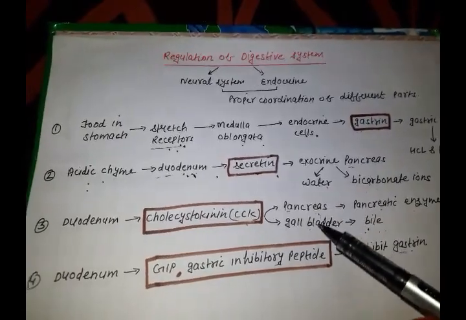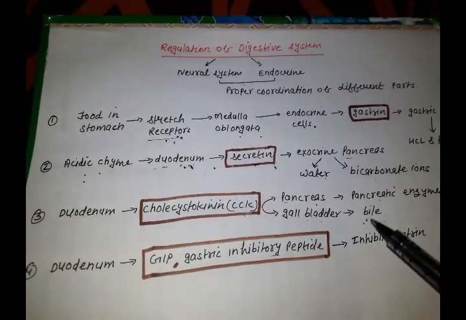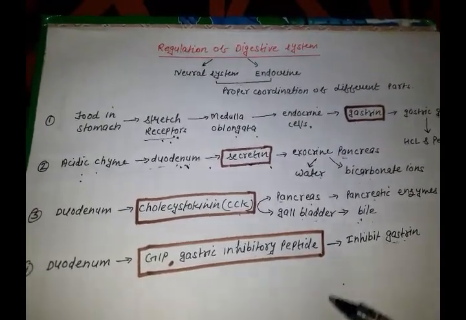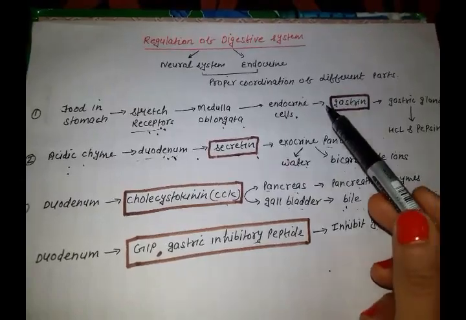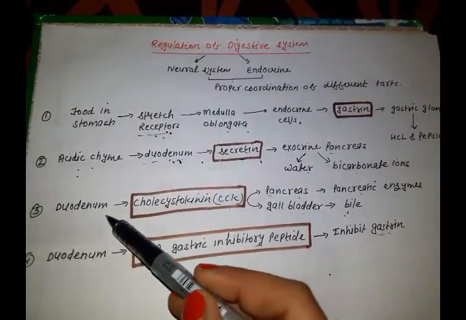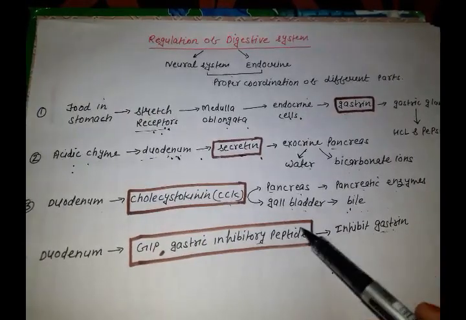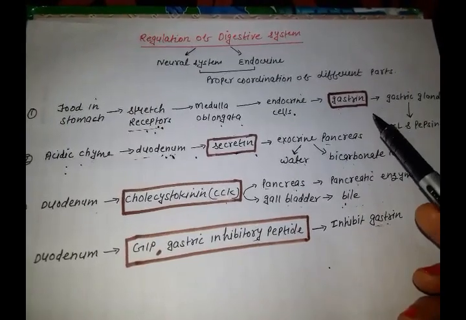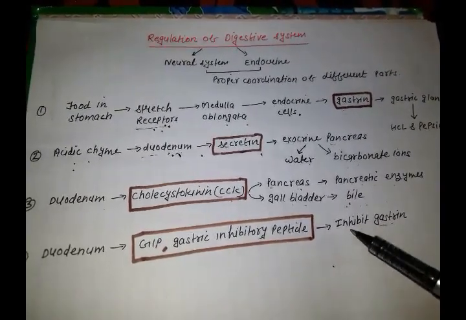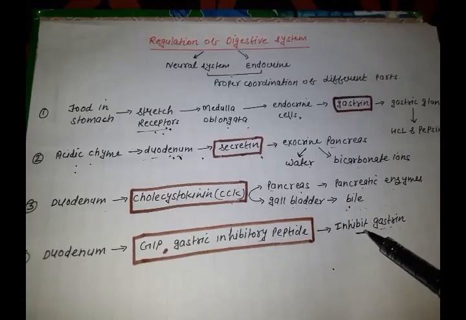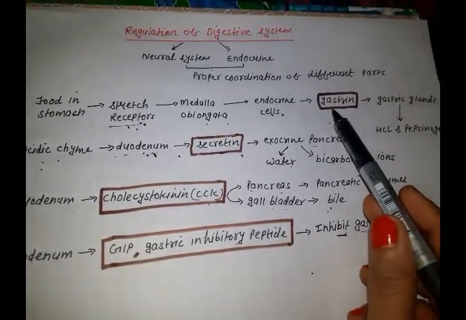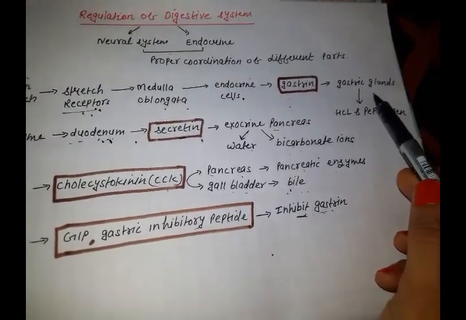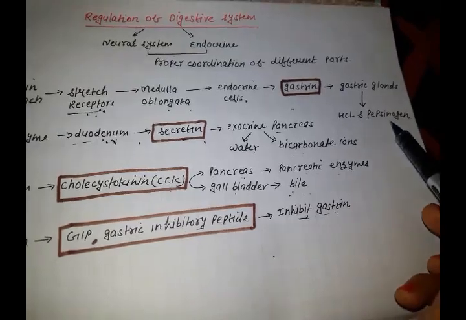Because suppose the pancreas has not completed its work, there is no empty space in the duodenum region. Fine. And food from the stomach always enters into the duodenum, we know this very well, but the duodenum is not empty for the food which will come from the stomach. So in that case, what happens? We need to inhibit this hormone. If the gastrin will be inhibited, no gastric gland will get the message, no HCl will be secreted or pepsinogen.